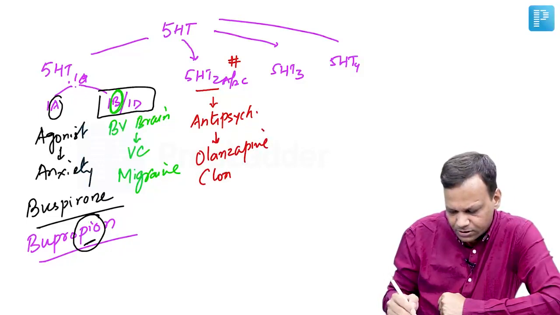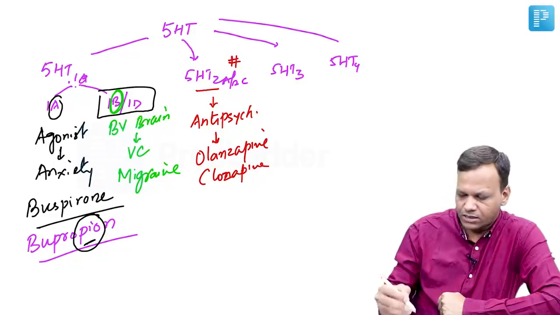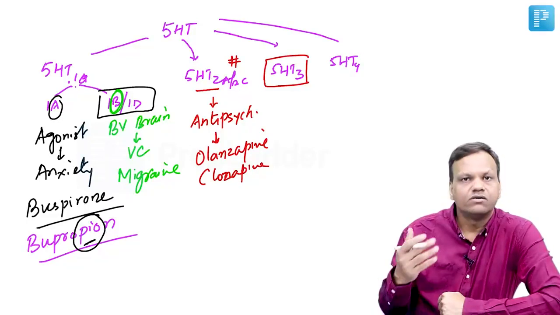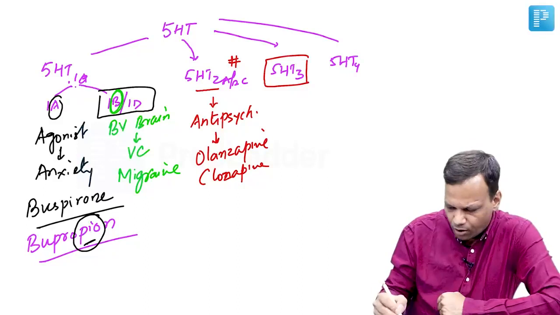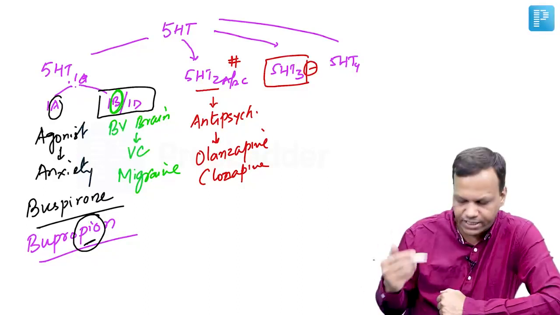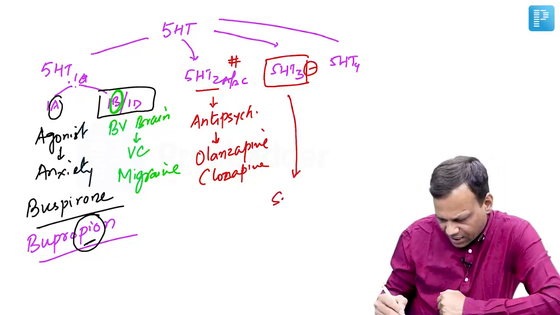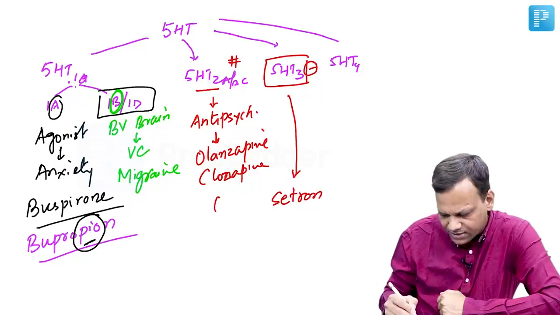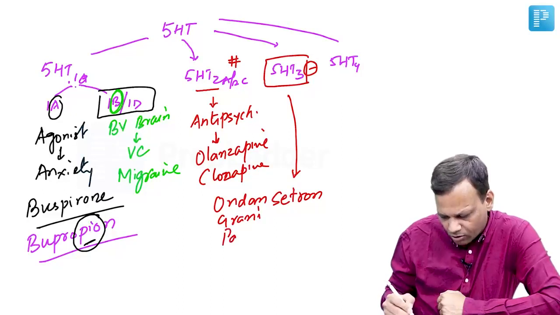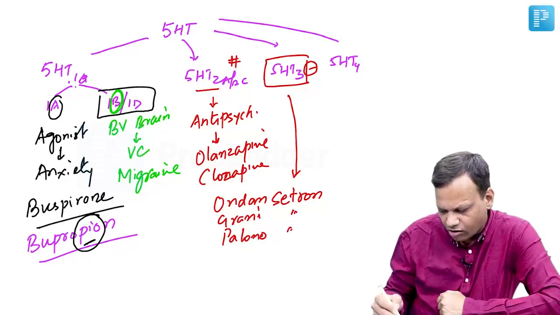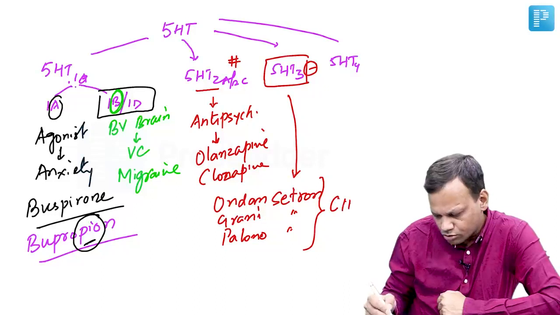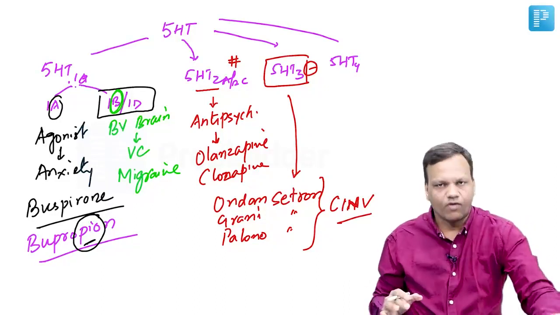They are 5-HT2 blockers. Then 5-HT3 causes vomiting. It is present in the CTZ. The blockers of 5-HT3 are used for treatment of vomiting, and the drugs end with -setron, like ondansetron, granisetron, palonosetron. Setrons are the drug of choice for chemotherapy-induced nausea and vomiting. They are the drug of choice for anti-cancer drug induced vomiting.